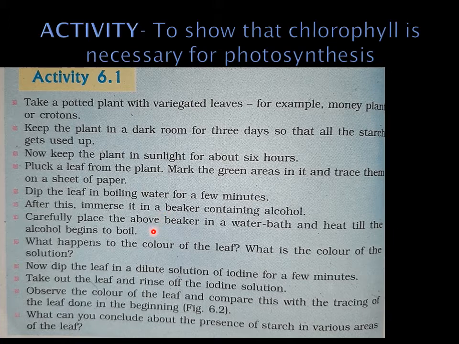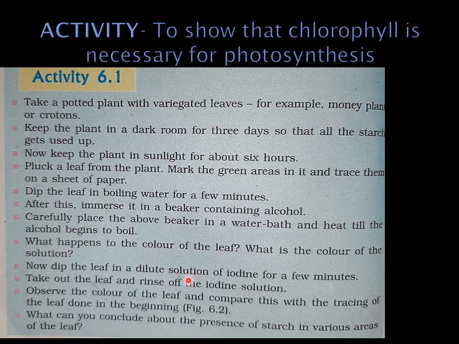We have to boil the leaf in alcohol, but not directly, because alcohol catches fire. So we place the beaker containing alcohol into a water bath, and with the help of the heat of the water bath, the alcohol will start to boil and the leaf's chlorophyll molecules will dissolve in the alcohol, and the leaf will become decolorized, meaning the leaf will become pale.